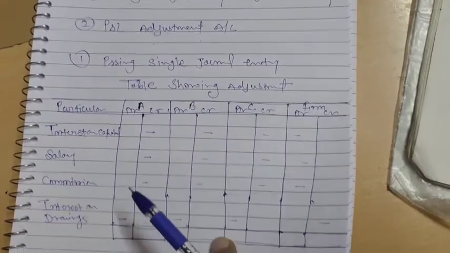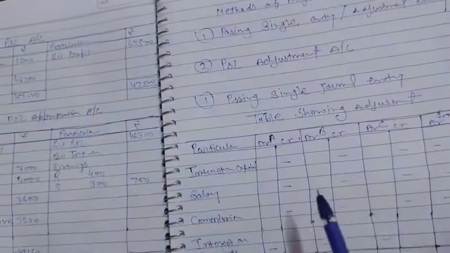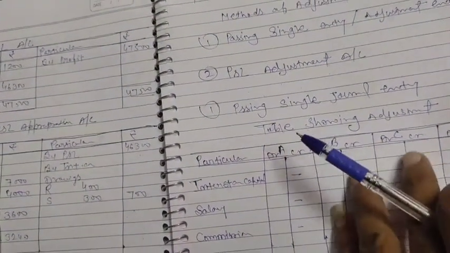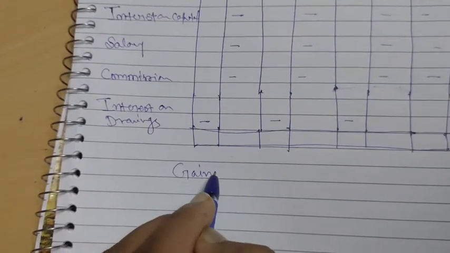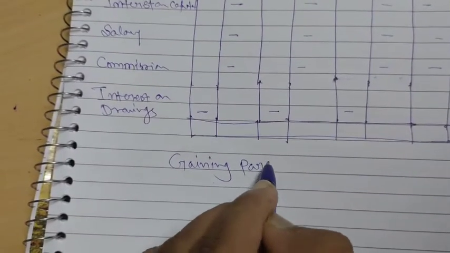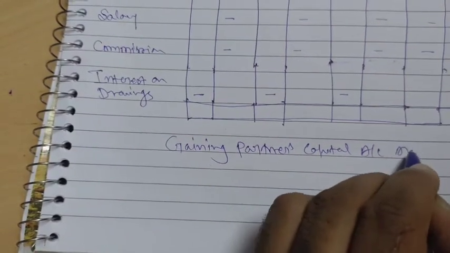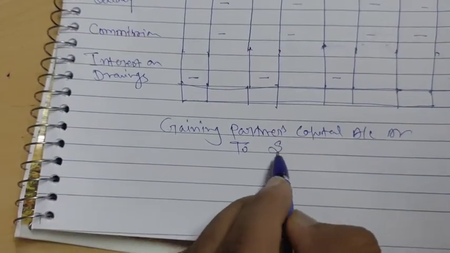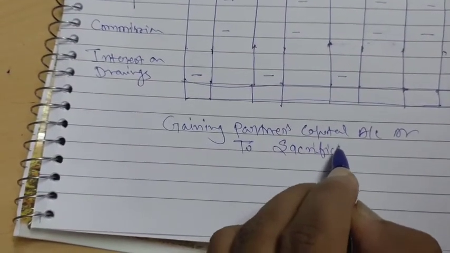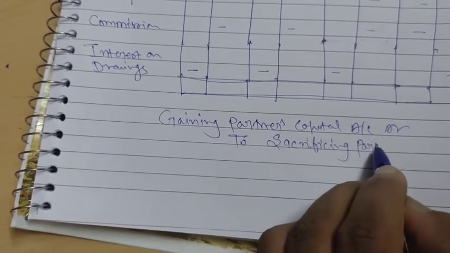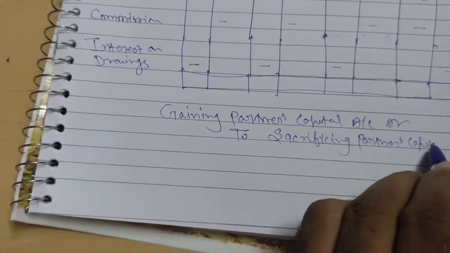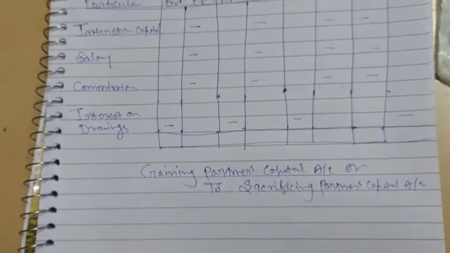The second method is the P&L adjustment account, and in this account the entry will be passed: credit to gaining partners' capital account and debit to sacrificing partners' capital account.